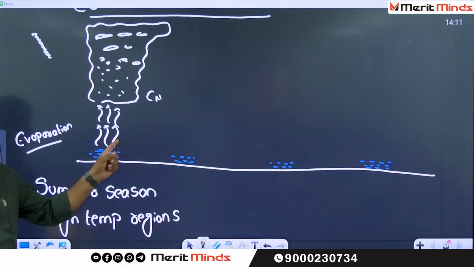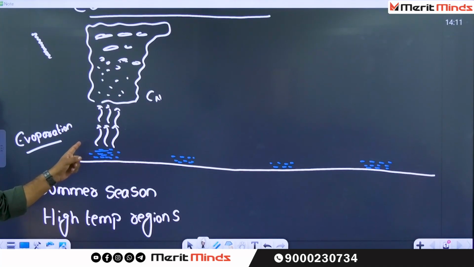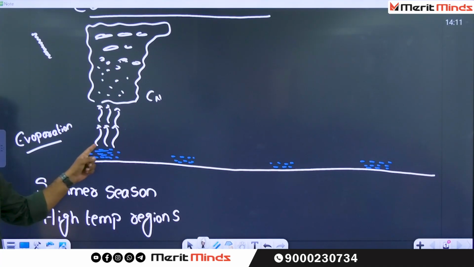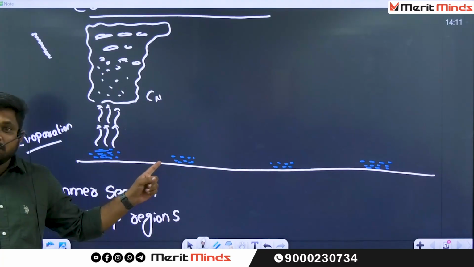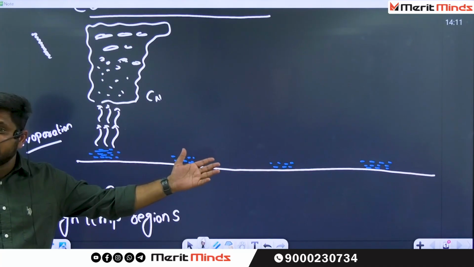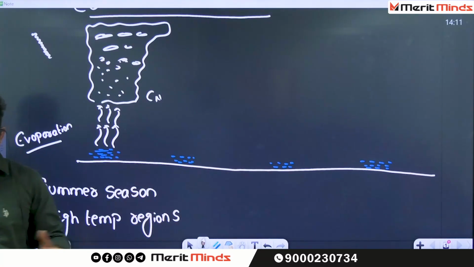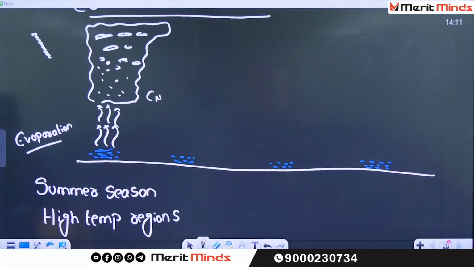This particular process of evaporation is going to start by morning 7 o'clock during the summer. When are you going to find the sun? By the time of 5:30. What is the characteristic feature of summer? The longer days, shorter nights. By the time of 5:10 or 5:15, you can find the rising of the sun. By the time of 7 o'clock, there is a continuous evaporation up to 2 o'clock, 2:30, up to 3 o'clock.